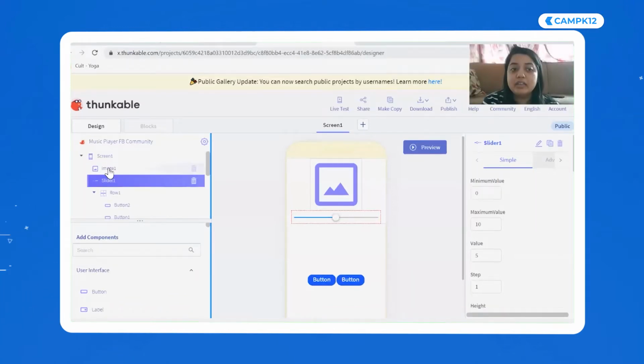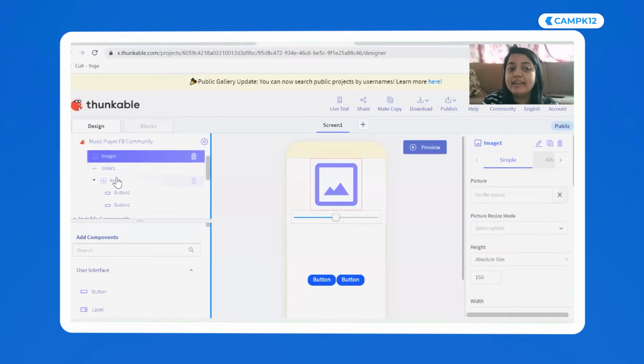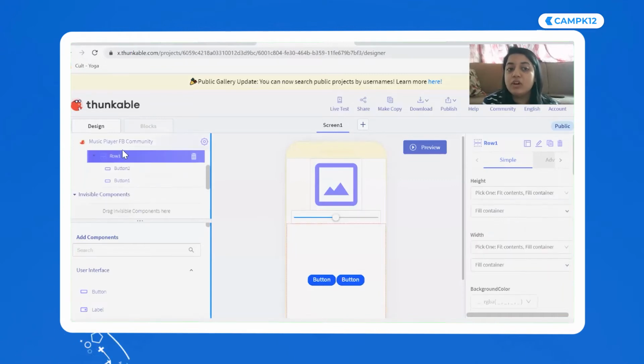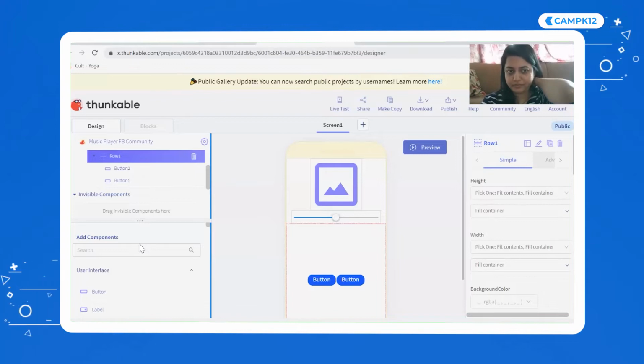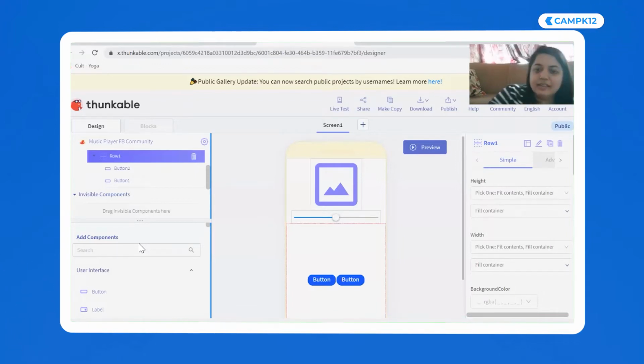I added an image first and then added a horizontal layout which is called a row. Now, if I don't add it, then everything comes one after the other. But because I added a horizontal layout, the buttons are next to each other. Correct? Okay. What did I add next, Namaha, now that you're on unmute? Yeah, the next you added the buttons, 2 buttons. Yes. And because of the horizontal layout, they came side by side. Very nice. Awesome.